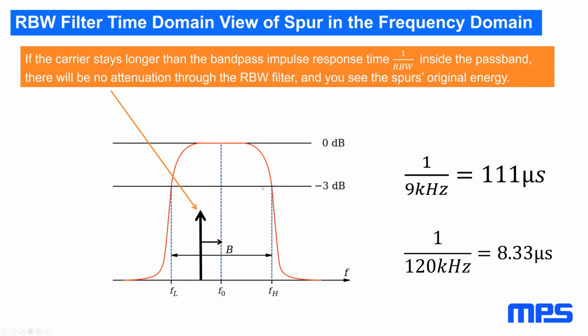In order to get any attenuation at all, it has to move through these resolution bandwidths faster than the step response of the resolution bandwidth filter. That means if we keep our spur 111 microseconds in a 9 kilohertz resolution bandwidth, we don't get any attenuation at all. And 120 kilohertz resolution bandwidth is even tougher, so we have to spend much less than 8.33 microseconds within the resolution bandwidth. Otherwise, we don't get any attenuation.